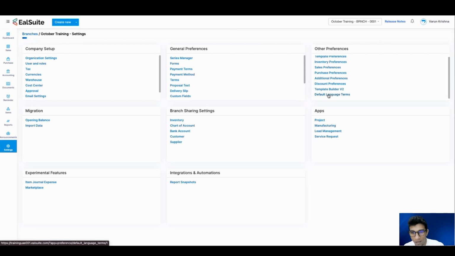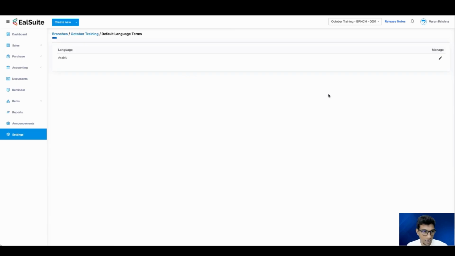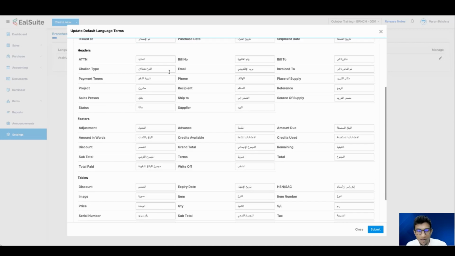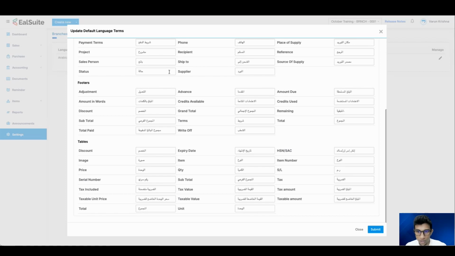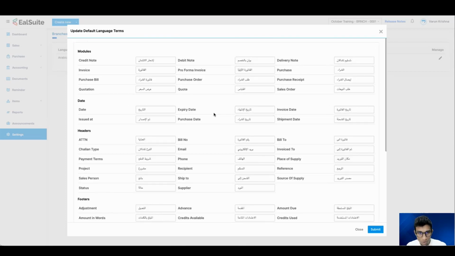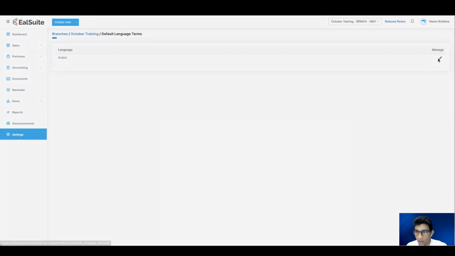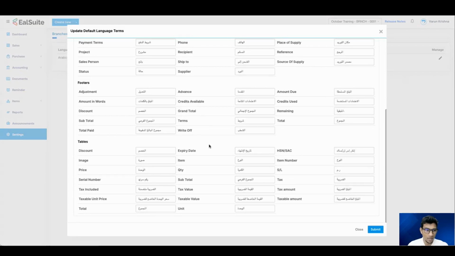So we have the default language terms under the other preference section under settings. Let's click on update under the language Arabic. So we have the update default language terms. These are the default language terms provided by EalSuite itself. So everything is present here. If you want to change it, like from advanced to something else, you can do it. No issues. I'm not going to do that. But let's take a situation where we are talking about three different workspaces. One is in Saudi, one is in Qatar, and the other one is in UAE.